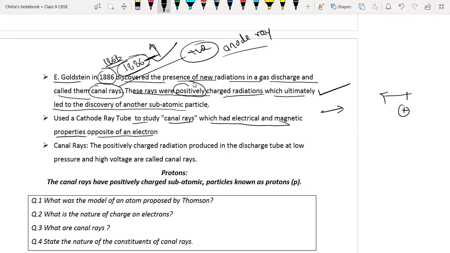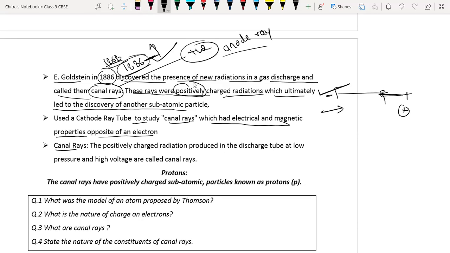These positively charged rays were traveling toward the negative electrode. It shows that a positively charged particle is present in an atom.